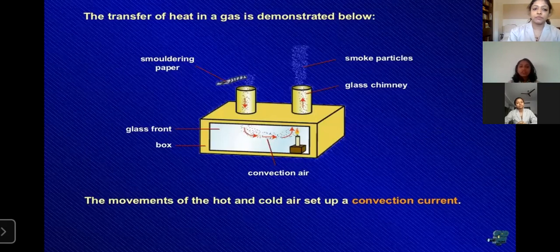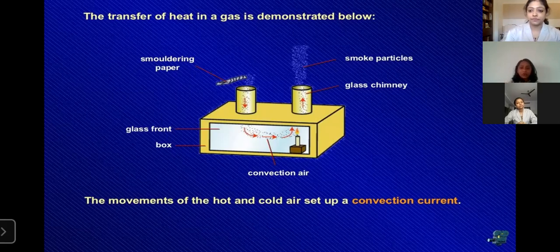Convection is always observed through fluids like gases and liquids. In this picture, we see the transfer of heat in the case of a gas. There is a smoldering paper, a glass front, and a box, and the smoke particles are coming from that.